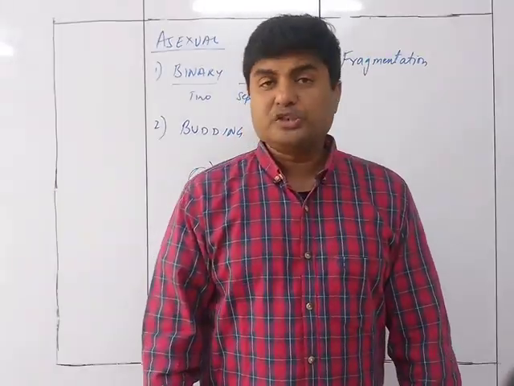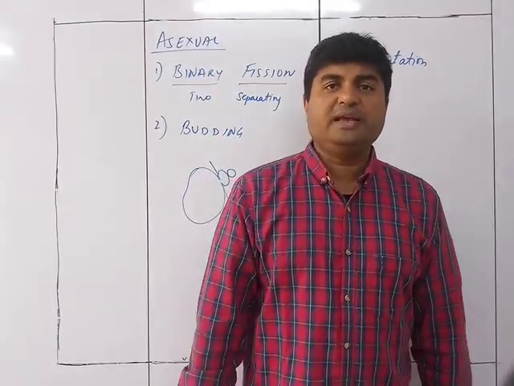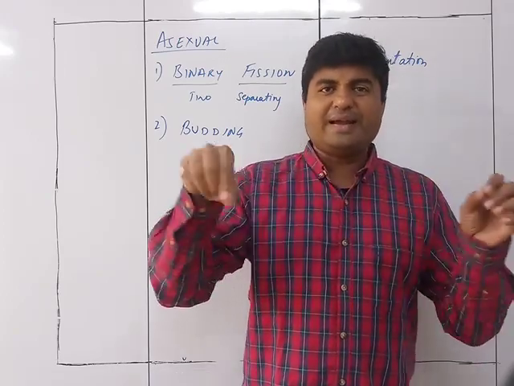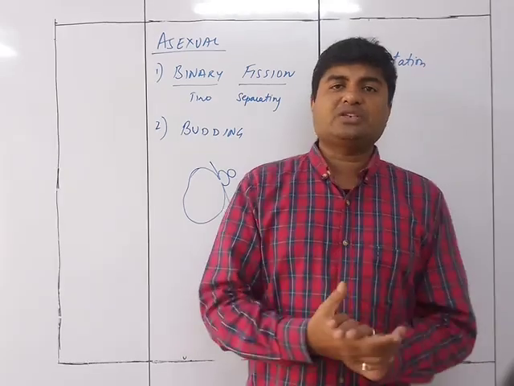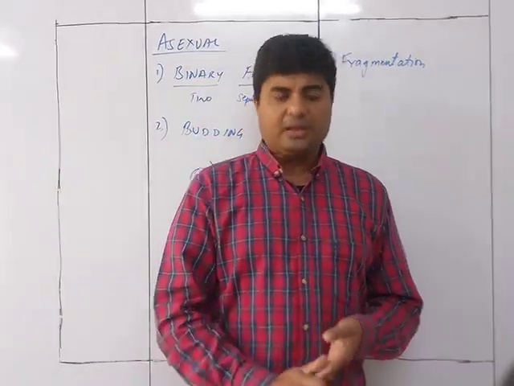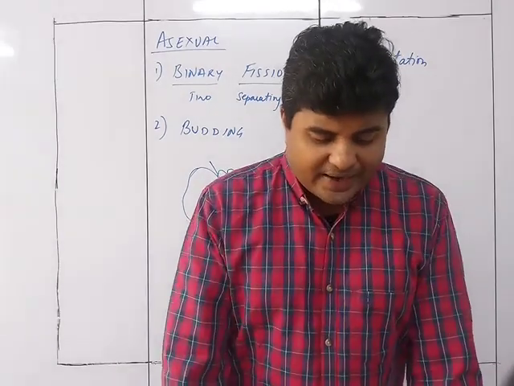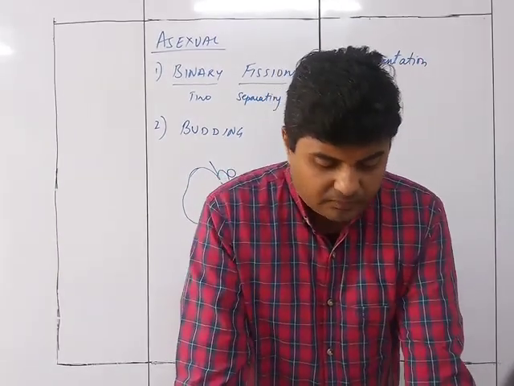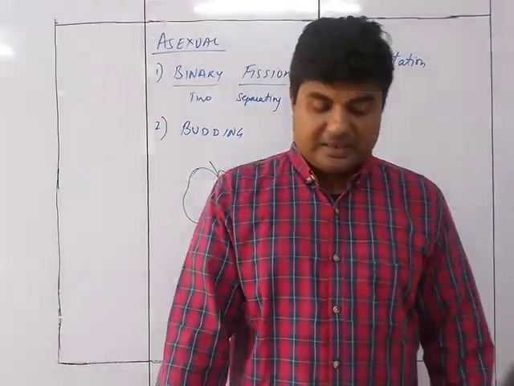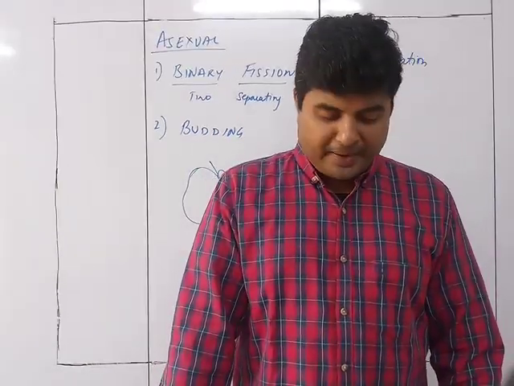So an example is Spirogyra. What we see inside the water, the green colored thread-like structures inside a river or a lake, is nothing but Spirogyra. Organisms like Spirogyra, which are made of long ribbon-like filaments, reproduce by fragmentation.